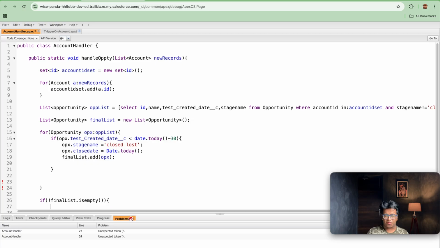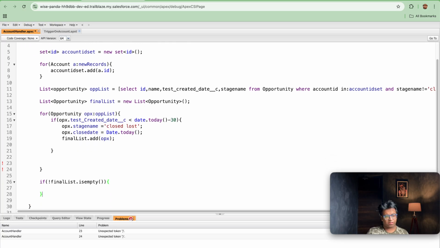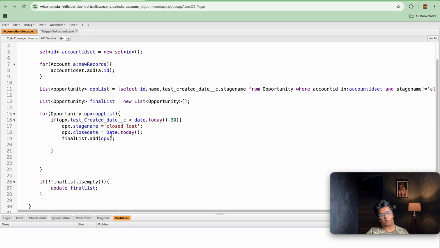If it is empty, we will not waste our DML statement. So what we need to do is update finalList. Why haven't I taken the ID? Because I'm picking this opportunity and putting this opportunity here. The ID is coming from the query, so we don't have to worry about that.